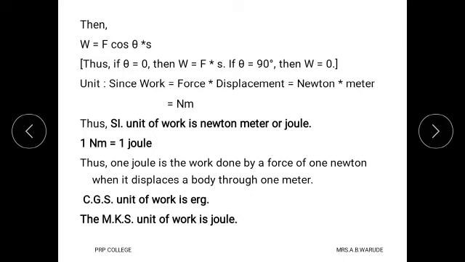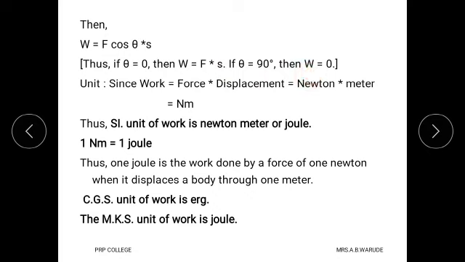So W equals F cos theta into S. If theta is equal to 0, then W is equal to F into S, because cos 0 has the value 1. And if theta equals 90 degrees, then cos 90 is 0, and therefore the work done is also 0.